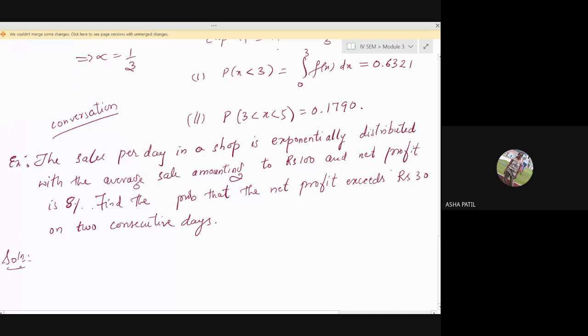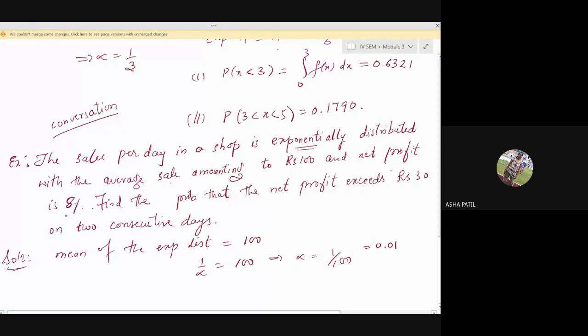A little bit different example this is. The sales per day in a shop is exponentially distributed. So already it is given, it is an exponential distribution with an average sale amounting to rupees 100. So average means, again, it is the mean of the exponential distribution. Mean of the exponential distribution is equal to 100. So we'll write 1 by alpha is 100. This implies alpha is 1 by 100, or even you can take 0.01.